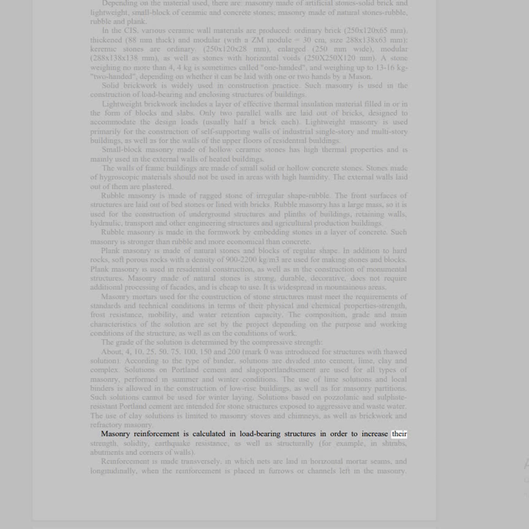Masonry reinforcement is calculated in load-bearing structures in order to increase their strength, solidity, earthquake resistance, as well as structurally, for example, in piers, abutments and corners of walls. Reinforcement is made transversely, in which nets are laid in horizontal mortar seams, and longitudinally, when the reinforcement is placed in furrows or channels left in the masonry.